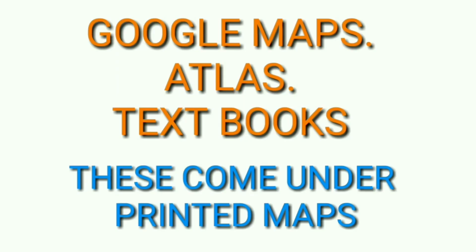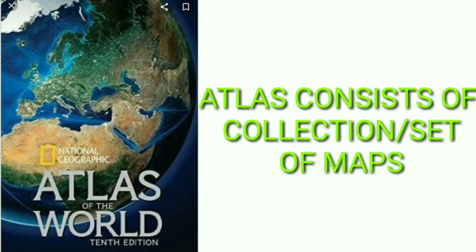Now we are using so many maps. Google Maps we are using, Atlas book we are using, in the textbooks we are seeing the maps. All those maps come under printed maps. All these maps together are called an atlas. It is a book which consists of so many maps. That means a collection of maps.